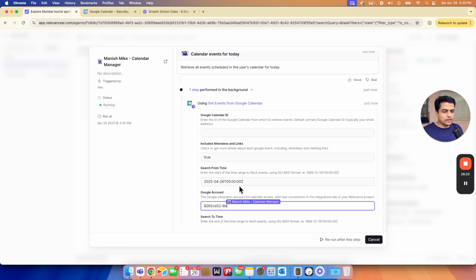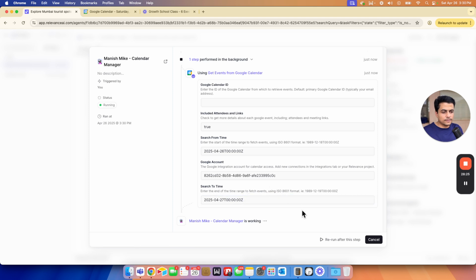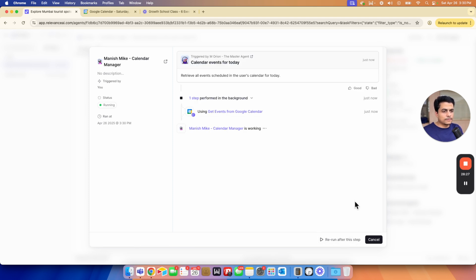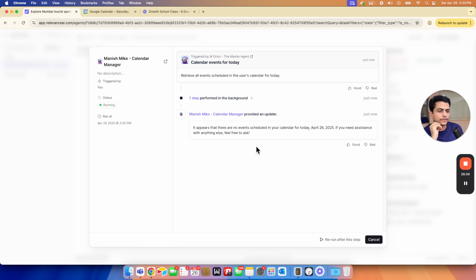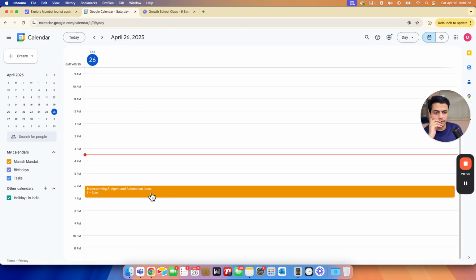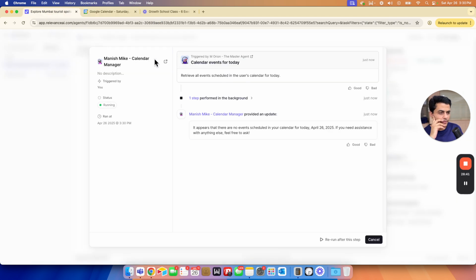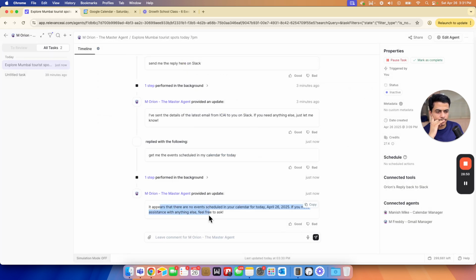So it says attendee, that's true, this is fine. It's today's date. Now it is going to get all the calendar events. Perfect. No event scheduled for 26 Feb. Strange, I have one event already here. So somehow we have to tweak it in a proper way. I think it's referring to a wrong calendar or something. Okay, that's fine. No event scheduled, and this thing also not getting in.